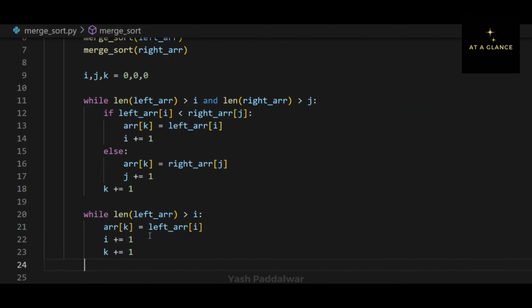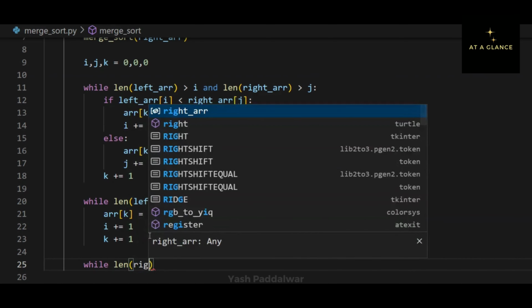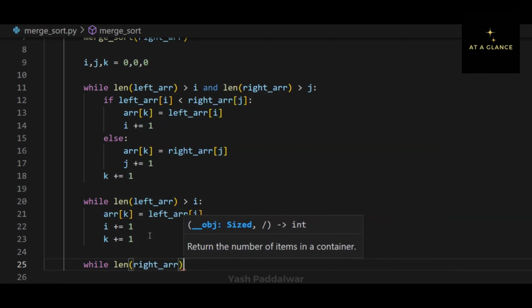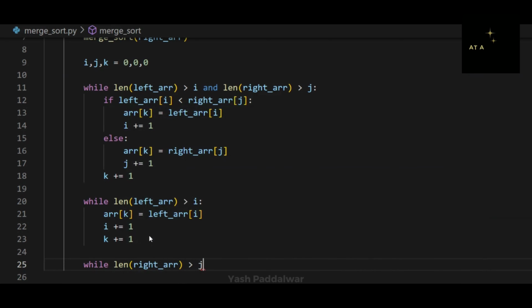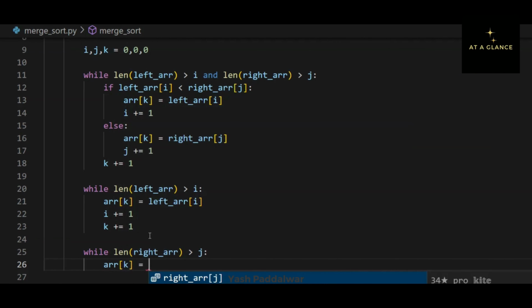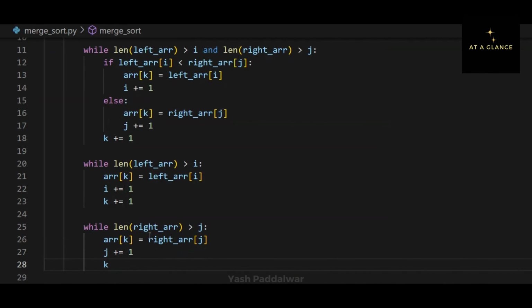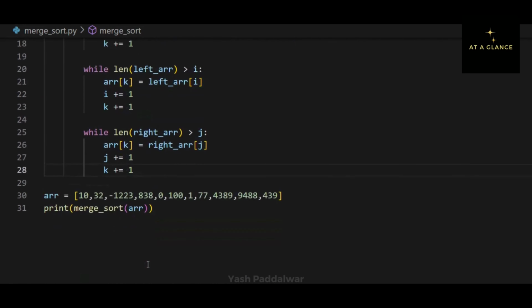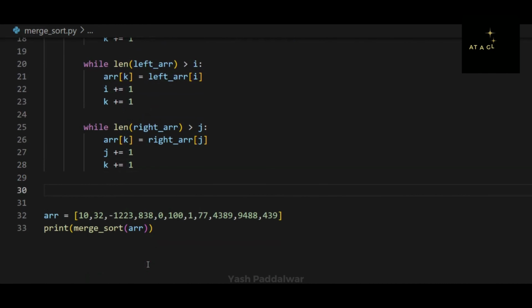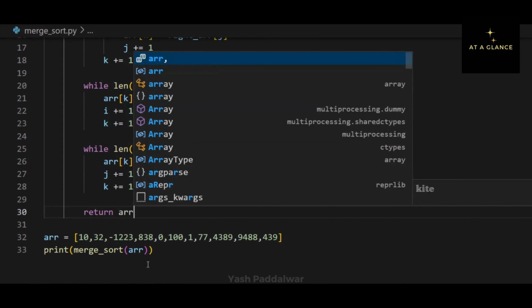So in that case, I have written array of k equals left array of I, and I'll increment the counter of I and k. Similarly, there might be a chance that there are some extra elements which are left in the right array. So in that case, we will define a while loop which will check that until and unless all the elements in the right array becomes empty, we will fill all the elements in the original array. Hence, I have written array of k equals right array of j, and I have incremented the counter of j and k simultaneously. And finally, I will return the sorted array.